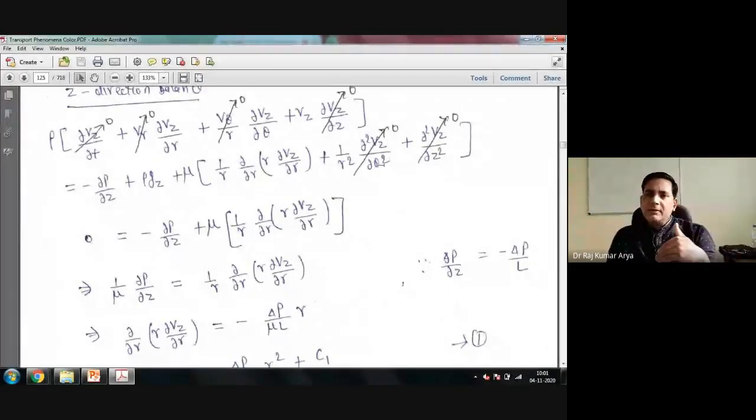In theta coordinates, we have already said axisymmetric flow, so velocity is not a function of theta. So this term is not there. This is again the fully developed flow condition, so this term went away. So finally you are left with only 0 equal to minus del P upon del Z plus mu times 1 upon R, del upon del R of R del Vz upon del R.